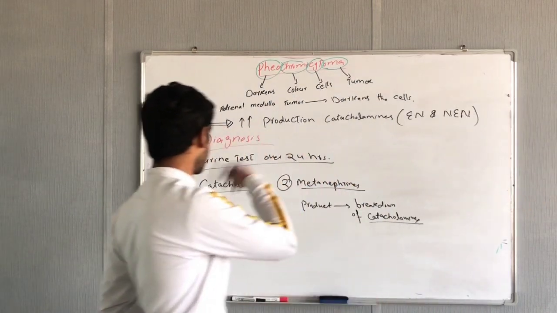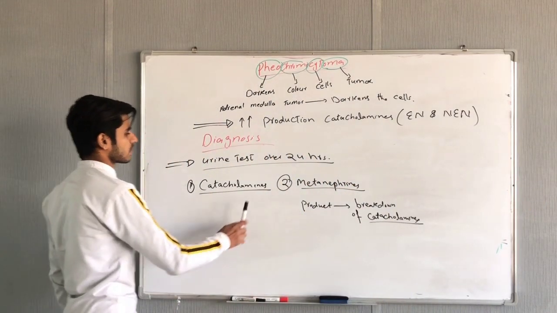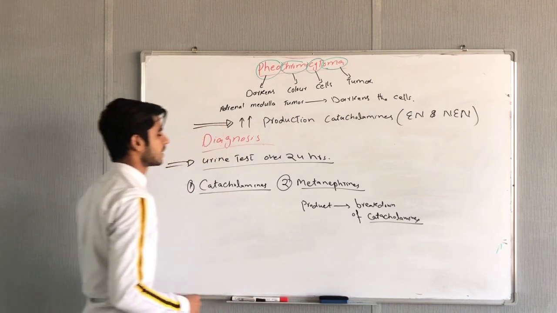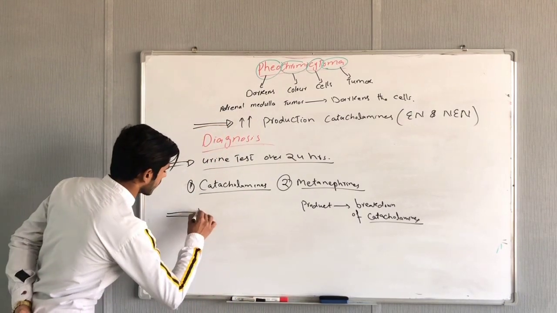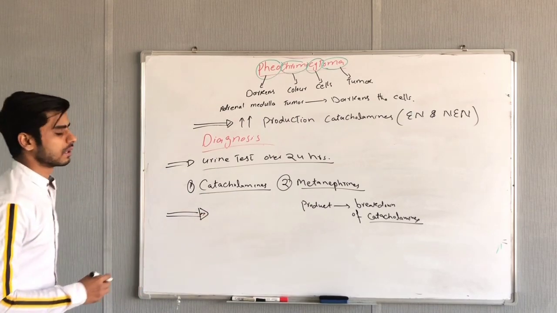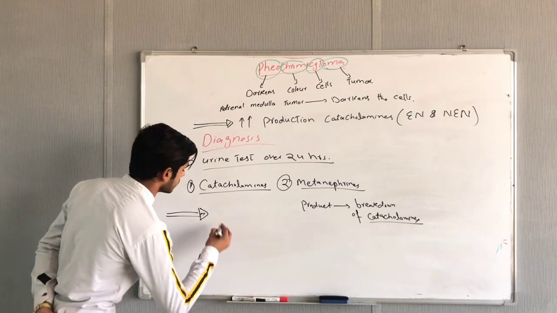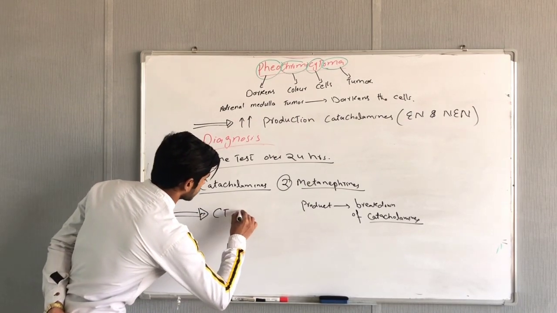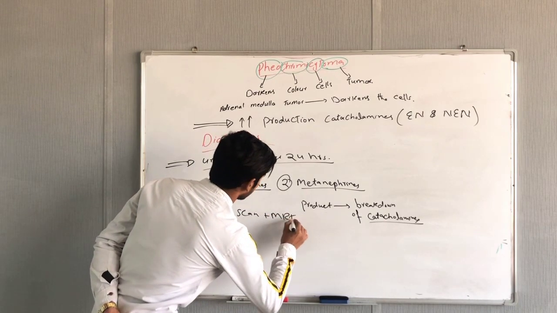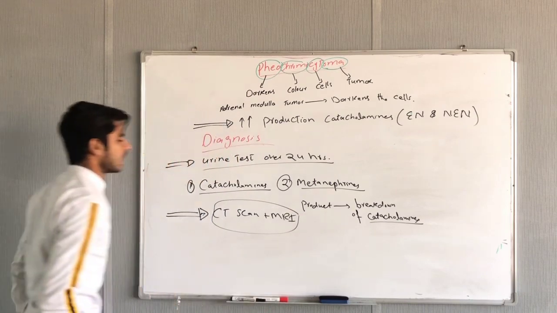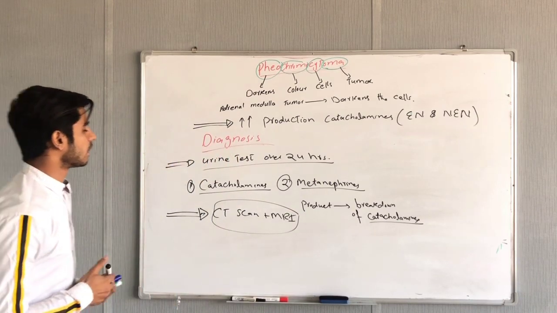So when it has been confirmed that there is more production of catecholamines and more production of metanephrines, what will be the next step? The next step will be a CT scan or MRI of the adrenal medullary glands. That is the CT scan plus the MRI to confirm that there is a malignant or benign tumor on the adrenal medullary gland.